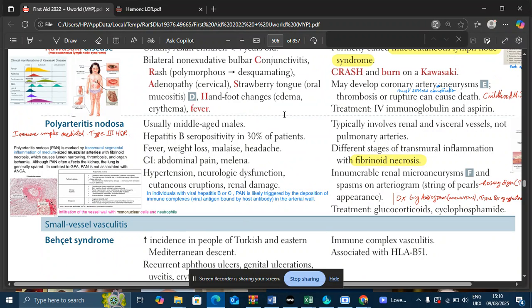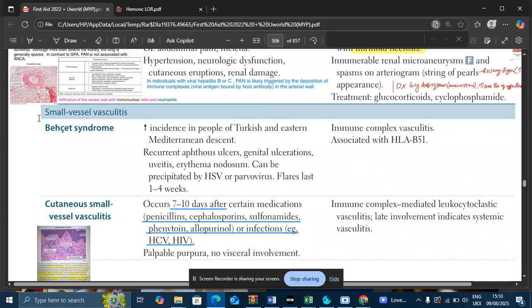But for now, you should remember that usually in polyarteritis nodosa there is no involvement of lungs. Okay, and polyarteritis nodosa is also ANCA negative, anti-neutrophilic cytoplasmic antibodies negative. ANCAs are usually seen in Wegener's and eosinophilic granulomatosis with polyangiitis. Okay, so polyarteritis nodosa is ANCA negative.